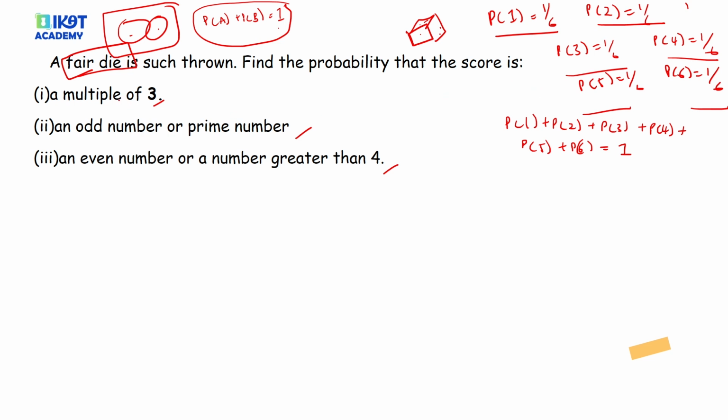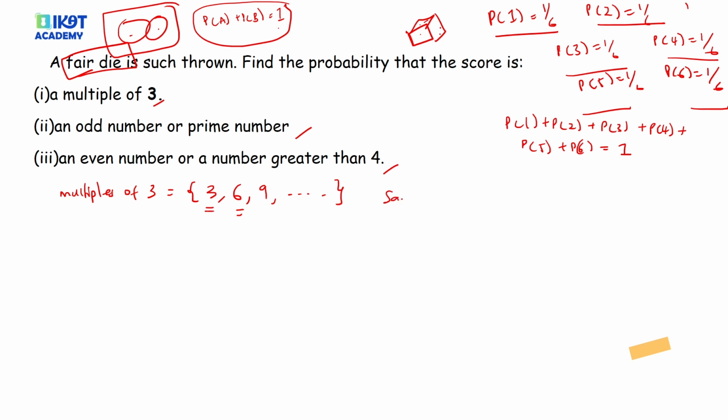Now the question says what's the probability that the score is a multiple of 3. So you now have to understand what the multiples of 3 are. So let's do here: we have 3, we have 6, we have 9, and then it can go on. But for this case, we only have 2 of them represented.